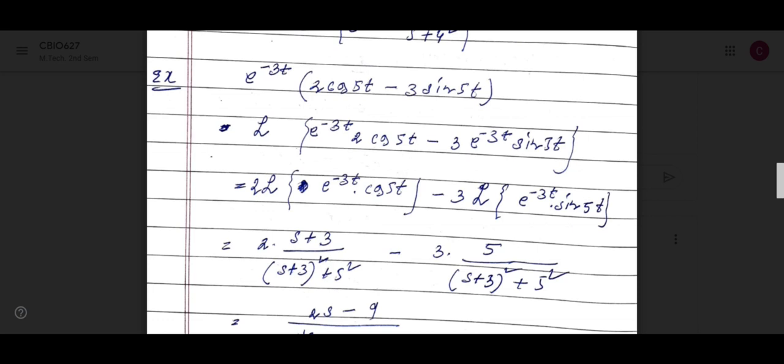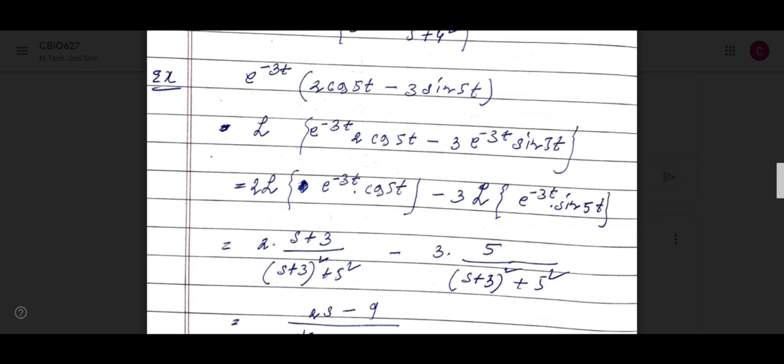Laplace transform of 2 cos 5t means integral from 0 to infinity of e to the power minus st times f(t), where f(t) is 2 cos 5t, dt. Again minus, integral from 0 to infinity of e to the power minus st times 3 sin 5t dt, okay?